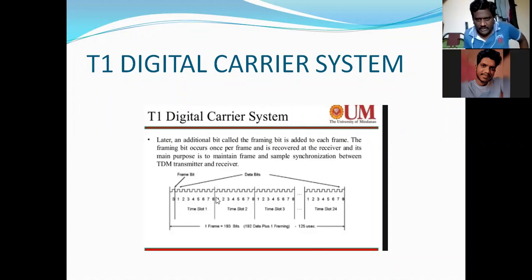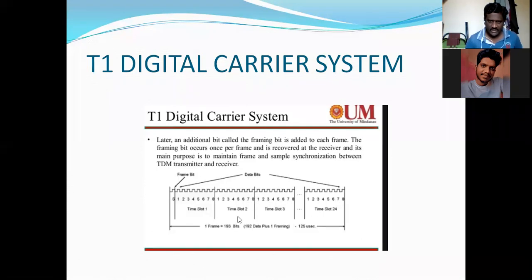Already I told you, in TDM, we take 32 time slots, that is 0 to 31. Each time slot contains 8 bits, and we consider it as one channel. Similarly, here the pulses are digital pulses in the form of ones and zeros.